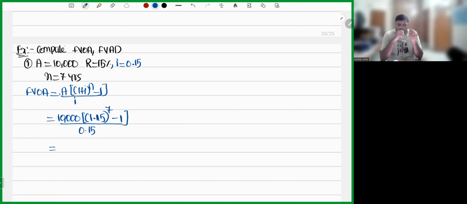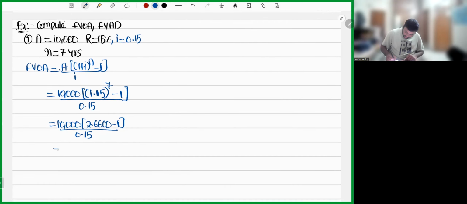First, I'll compute 1.15 whole power 7. How will I compute? 1.15 into 1 equal to symbol, 7 times: 1, 2, 3, 4, 5, 6, 7. I'll get 2.6600. So 10,000 into (2.6600 minus 1) whole divided by 0.15.